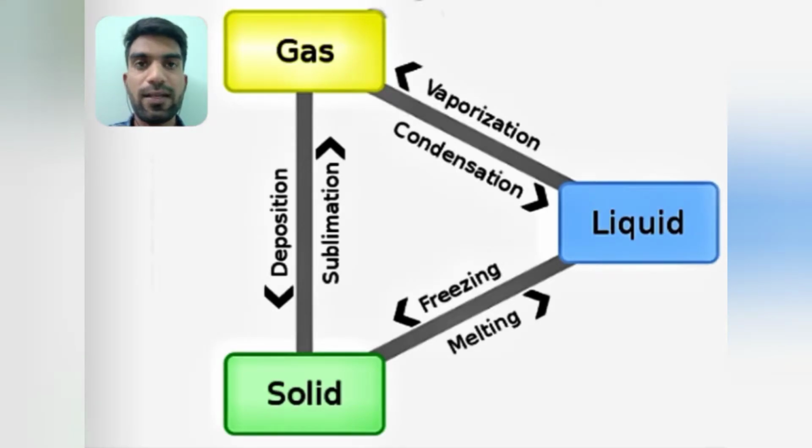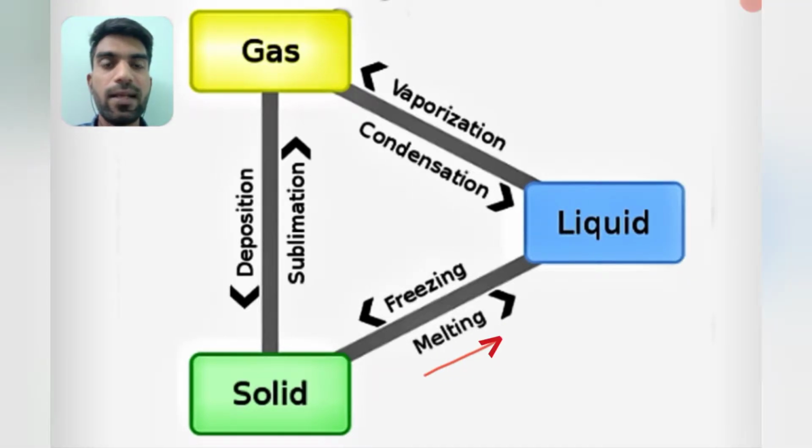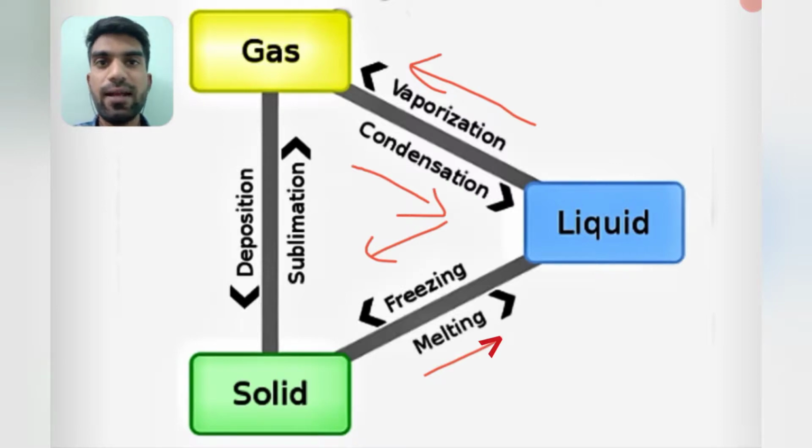The process of converting solid state to liquid state, ice to water, is called melting. The process of converting from liquid state to solid, from water to ice, is called freezing, and the process of converting from liquid to gas state is called vaporization. The process of converting from gas state to liquid state is called condensation. We all know these four processes, but here two more processes are there: sublimation and deposition.